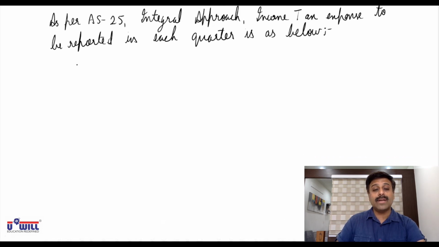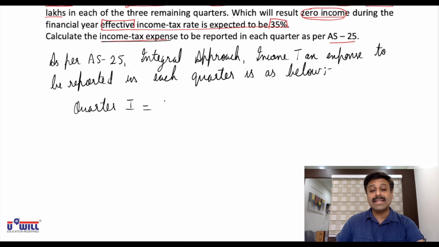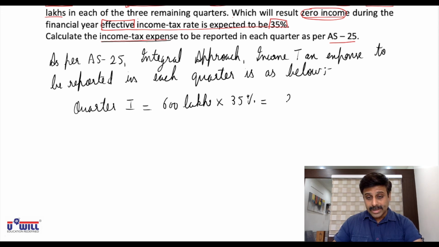Now quarter 1, since there is a profit of 600 lakhs, so 600 lakhs into 35%, the weighted average effective tax rate directly given. So 600 lakhs into 35%, that is 210 rupees in lakhs. This much of tax expense will be shown in quarter 1.